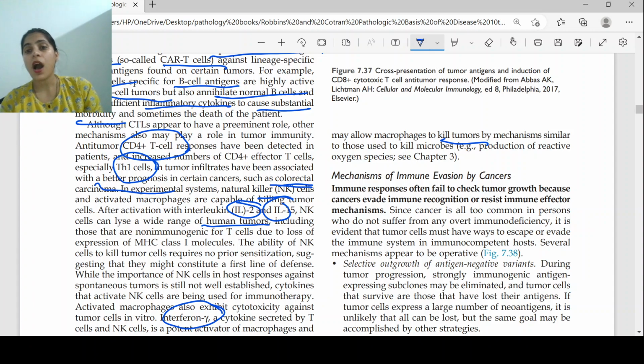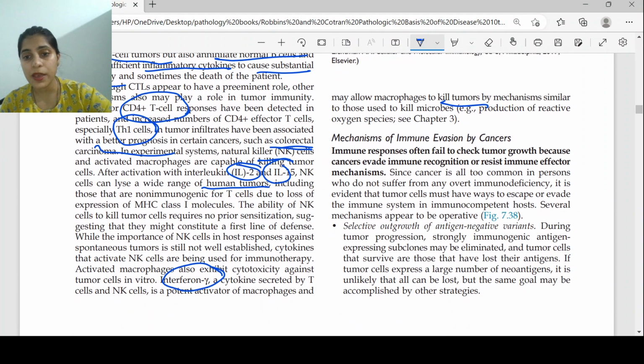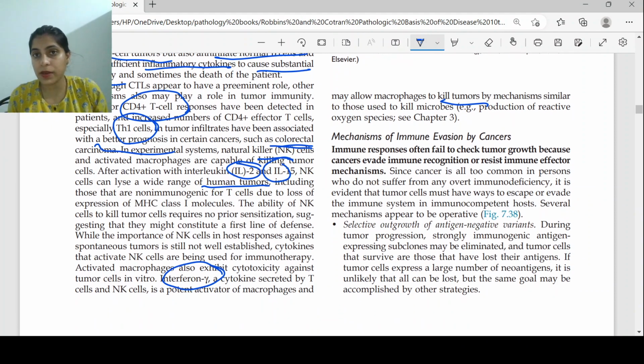Now we will study the mechanism of immune evasion by the cancer cells, how these cancer cells prevent themselves from being killed by the immune system. There are many cancer cells that we have studied as subpopulations. Some have different phenotypes upon multiple divisions.